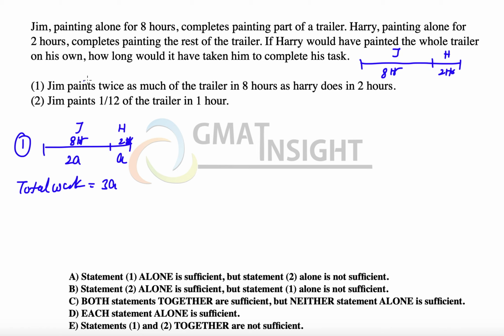And the question is, how long would it have taken Harry to finish it? Because Harry in 2 hours finishes A work, Harry will take 6 hours to finish the 3A work, because 3 times the work will require 3 times the time, that means 3 times 2, that is 6 hours, and therefore the first statement alone is sufficient to answer the question. Answer must be between option A and option D.